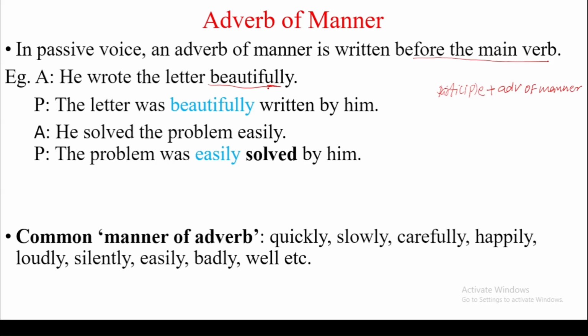So how can we change this sentence into passive? The letter is the object, so the letter is written as subject here. Was is written as verb be, as the active is in past. Then the adverb of manner plus the participle.